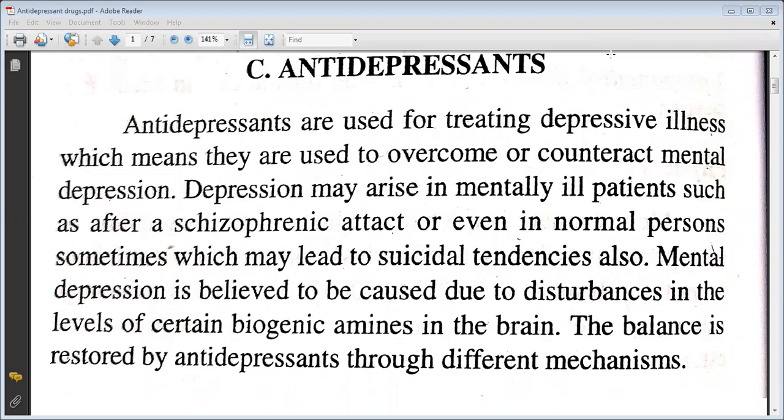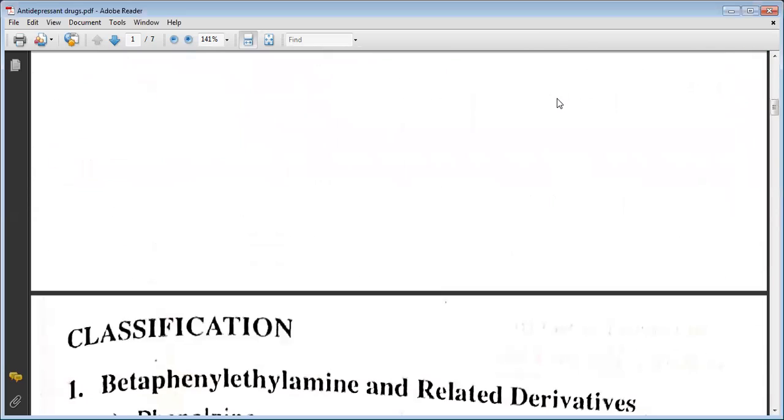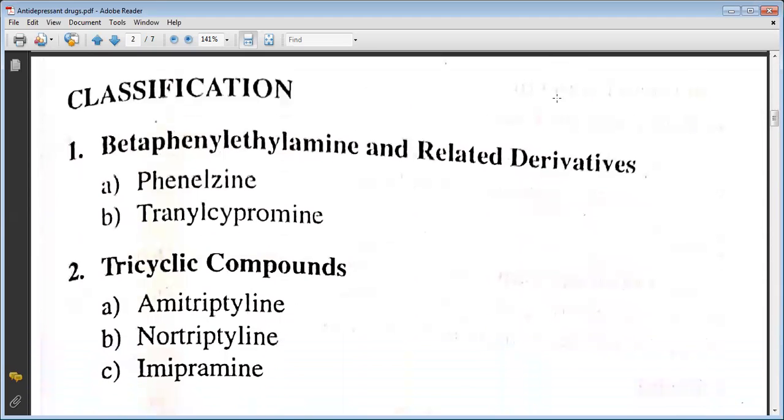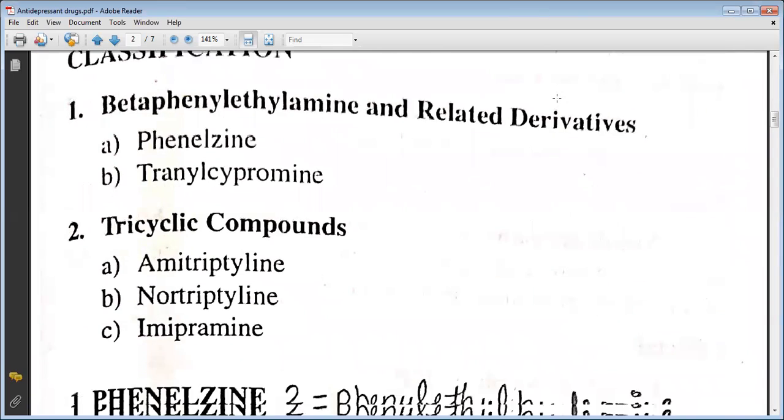Mental depression is believed to be caused due to disturbances in the level of certain biogenic amines in the brain. The balance is restored by antidepressants through different mechanisms. Okay, now we will be learning about the classification. The first kind of drug is the beta phenyl ethyl amine related derivative, which includes phenelzine and phenylcyclopropylamine. The second class of drug is the tricyclic compound, which includes amitriptyline, nortriptyline, or imipramine.